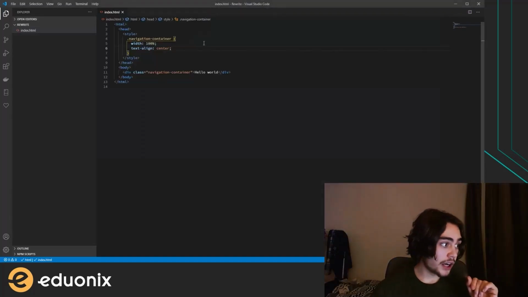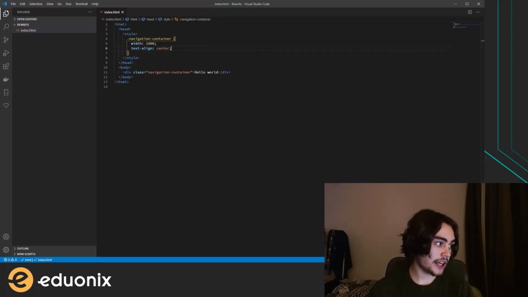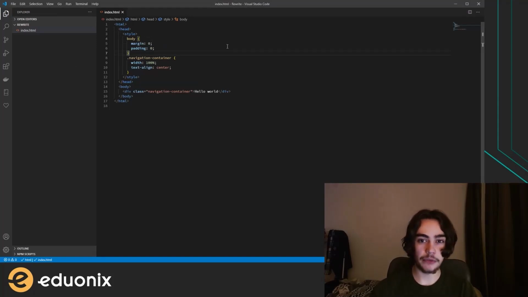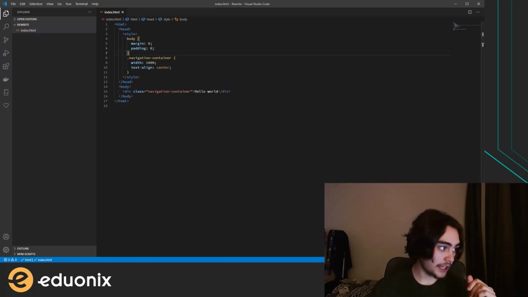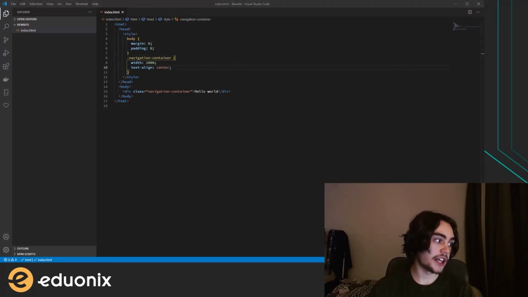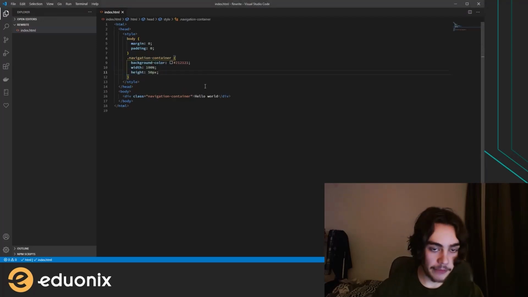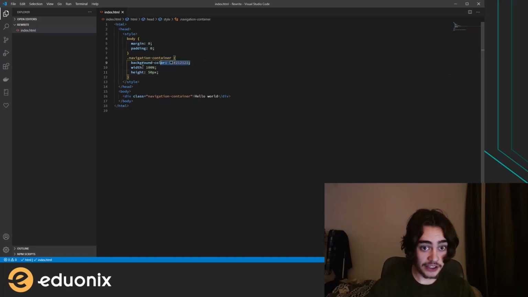So now I want to do some very basic styling here. I'm going to be adding this little code here just to get rid of some of the default styles that HTML adds to the page. Additionally, I'm going to add a few more styles in terms of adding a background color and a height. There we go.